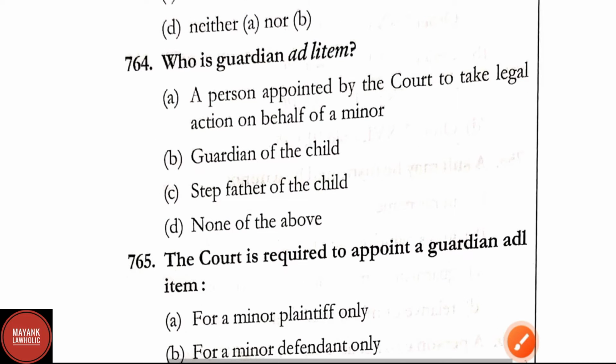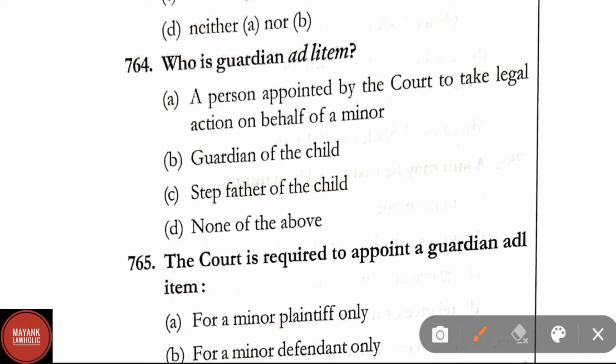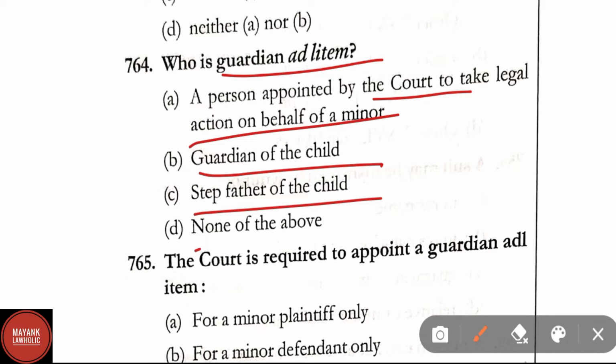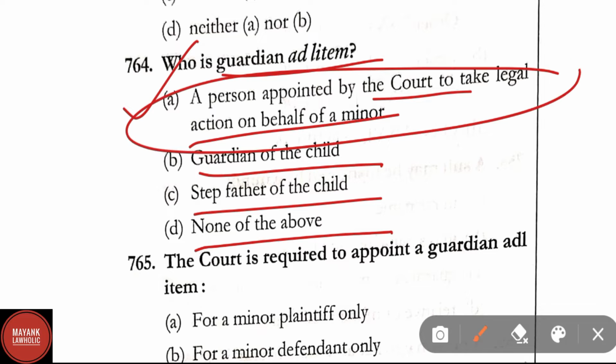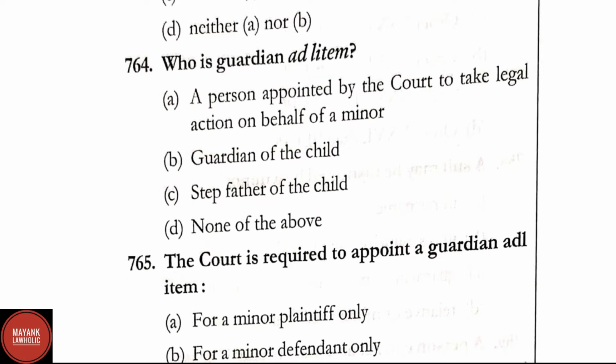Question number 764. Who is guardian ad litem? A person appointed by the court to take legal action on behalf of minor, guardian of the child, stepfather of the child, none of the above. Correct answer is option A. Guardian ad litem is a person who is appointed by the court to take legal action on behalf of a minor.